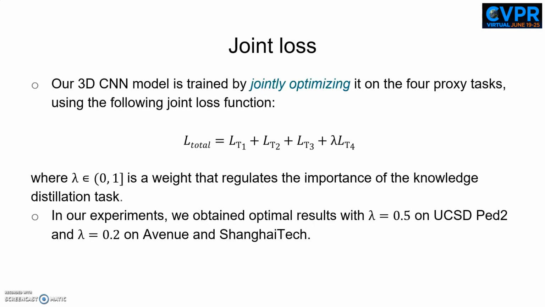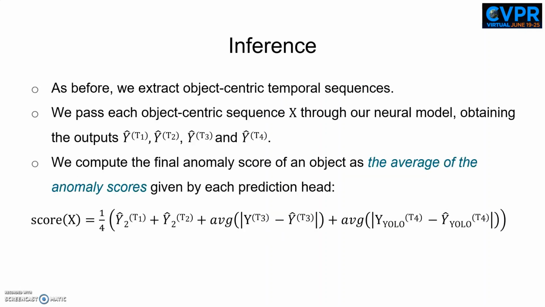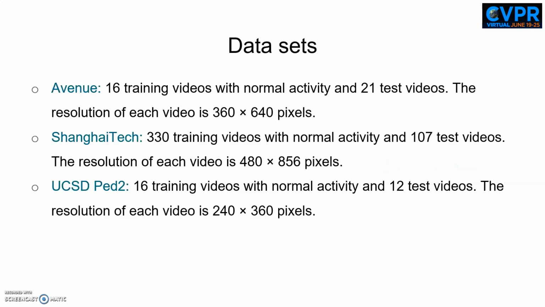Our 3D CNN model is trained by jointly optimizing it on the 4 proxy tasks. We empirically observe that LT4 has a higher magnitude than the other loss functions, dominating the joint loss without a regularization term. In our experiments, we fine-tune lambda with respect to the validation results of the joint loss of the proxy tasks. As before, we extract object-centric temporal sequences. Then, we pass each object-centric sequence through our neural model, obtaining the output of our 4 prediction heads. In the end, we compute the final anomaly score of an object as the average of the anomaly scores given by each prediction head. We use 3 datasets in our experiments, namely Avenue, Shanghai Tech, and UCSD Ped2, Shanghai Tech being the largest one.